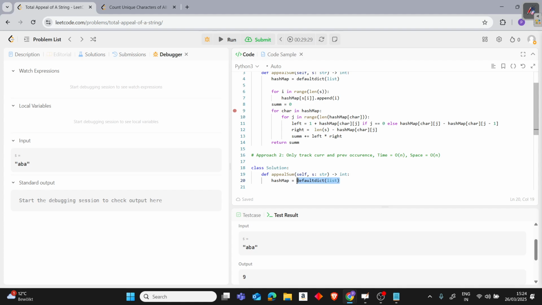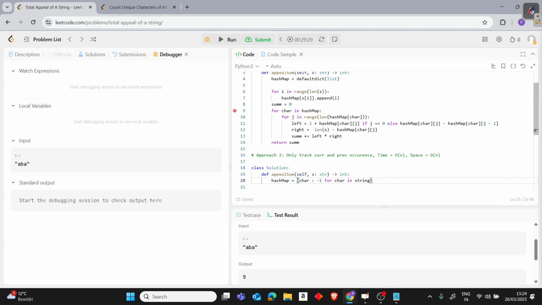So rather than using this, I'll use a default where all the values for all the keys in the hash map will be -1 by default. I'll print it so that it's easy.